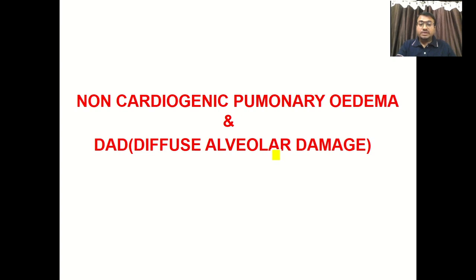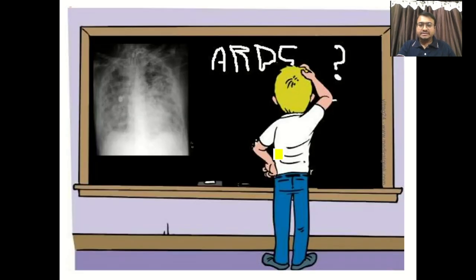But whenever there is non-cardiogenic edema, it means there is no cardiac pathology, still there is edema. And this is not only edema, but edema with some pathology that has taken place within the lung alveolar tissue, like hyaline membrane formation, decreased lung compliance, a stiff boggy kind of lung, and atelectasis at the end stage. Such changes are known as diffuse alveolar damage, or we can say ARDS.